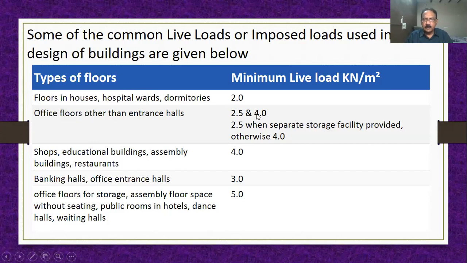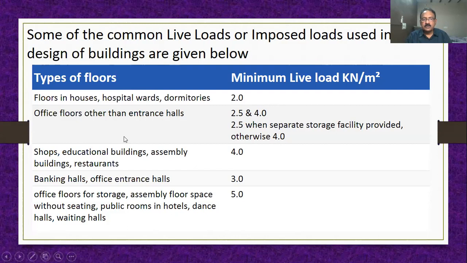They only have small computers and furniture, only 2 or 3 engineers in one room. If there are more numbers and separate storage, with racks and files, then it will increase to 4.0 kilonewton per meter square.